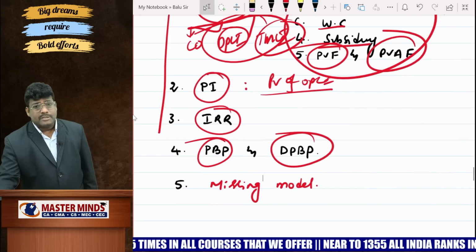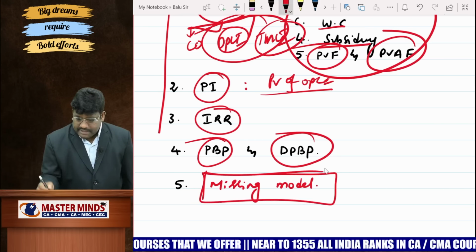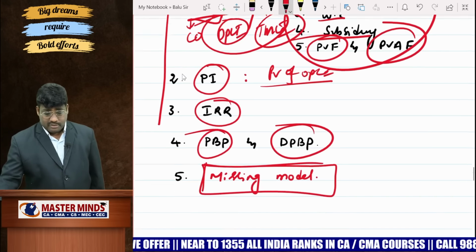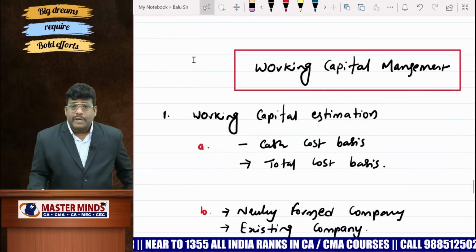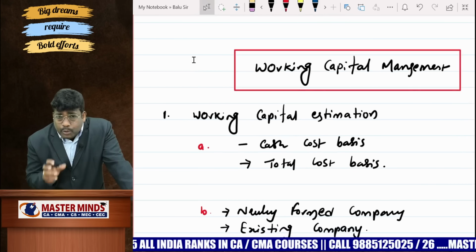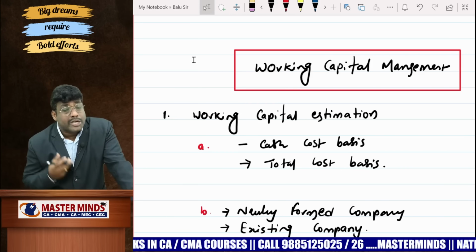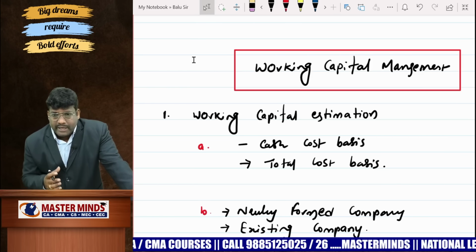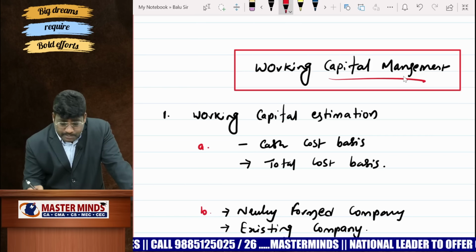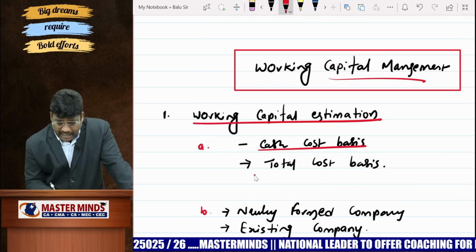But coming to the examination point of view, in NPV based, right, missing model, there is a much chance. Missing model, there is a much chance. Recently for CA Intermediate also this model they asked. Okay. And coming to working capital management, working capital is a minimum. Working capital is the amount of capital required for day-to-day business operation or smooth running of business operation, or to maintain fixed assets in a smooth manner. We maintain working capital, but this working capital you need to manage. In this model, right, you need to calculate working capital basing on cash cost basis and total cost basis.